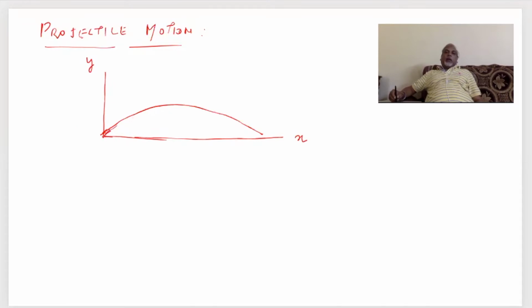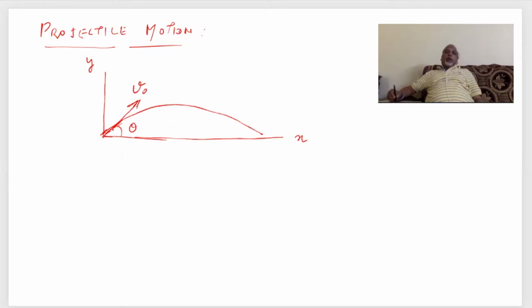And you are projecting a body which is having theta angle with the horizontal or with the ground, and it has an initial velocity v0. Of course, with initial velocity only you can project any body.